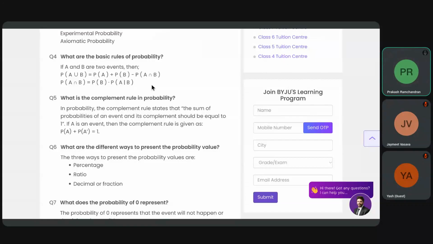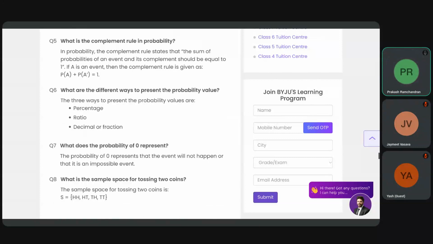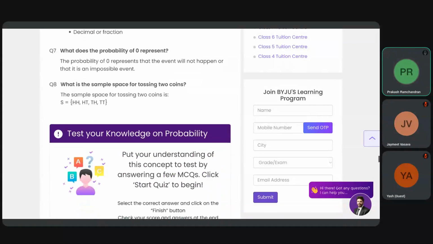So if you know the probability of B, then probability of A given B is nothing but the intersection divided by it. Okay, and A union B is probability of A or B, and remove all the common in between A and B, right? So this is the logic, and the other things are very simple, not much to worry about.